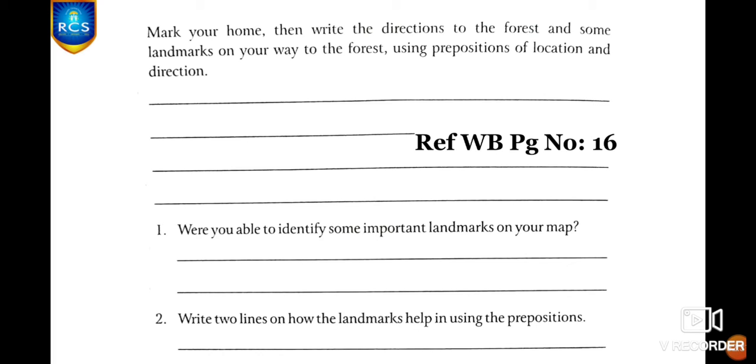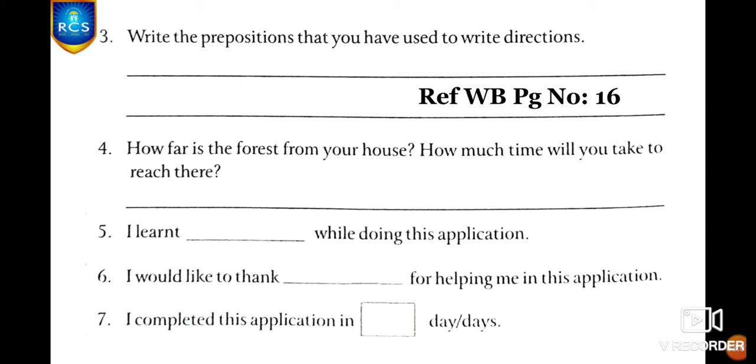And were you able to identify some important landmarks on your map? After completing the directions of some landmarks in your map, now you have to tell whether you are able to identify some important landmarks in your map and what they are. And then second question, write 2 lines on how the landmarks help in using the prepositions. How the landmarks in your map helped you for using the prepositions. And third one, write the prepositions that you have used to write directions. You have to write what are all the prepositions you have used to write directions.